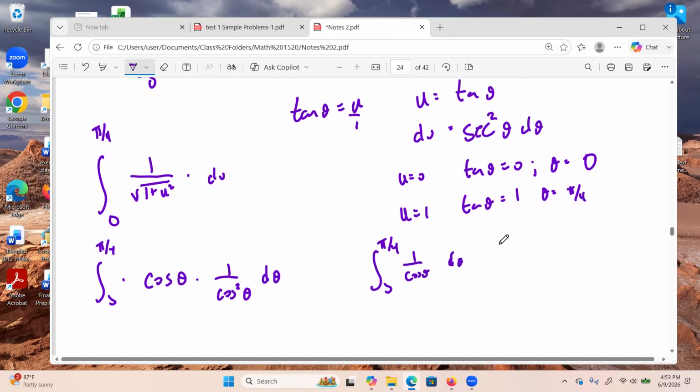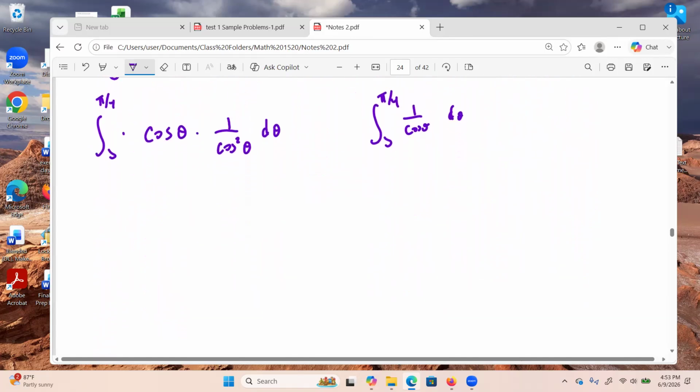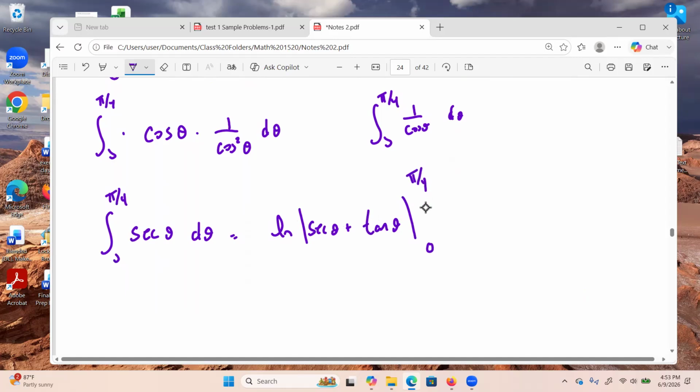And that's one of your integration facts, right? Being able to integrate secant is one of those things that we're supposed to know. So we're going to say, okay, we have secant of theta d theta, and this is our integral. So this isn't too bad. This is equal to the natural log of the absolute value of secant theta plus tangent of theta. And what are we doing? We're going from 0 to pi over 4. Okay, that's not too bad.